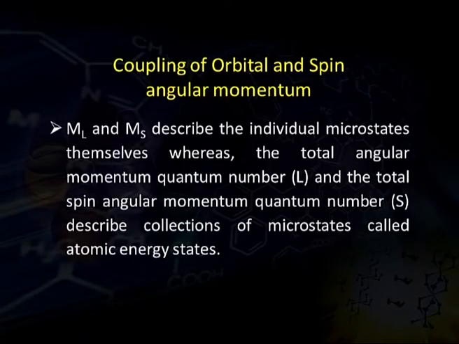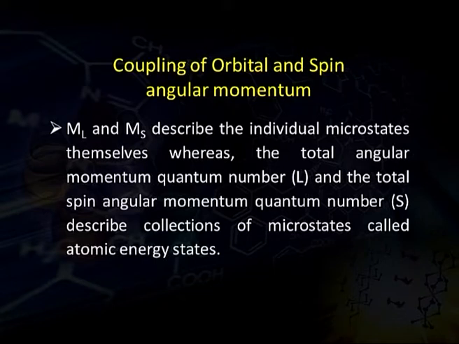Now, ML and MS describe the individual microstates themselves, whereas the total angular momentum quantum number L, which comes from L1 plus L2 plus L3, and the total spin angular momentum quantum number S, which comes from S1 plus S2 plus S3 and so on, describe the collection of microstates, not individual ones.